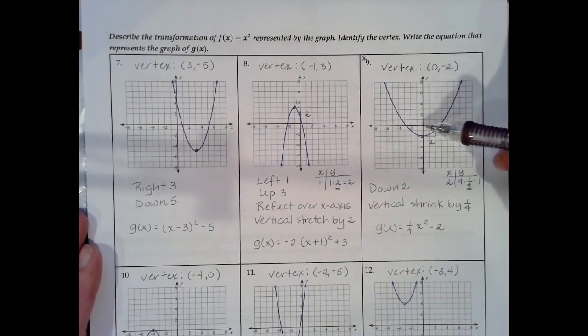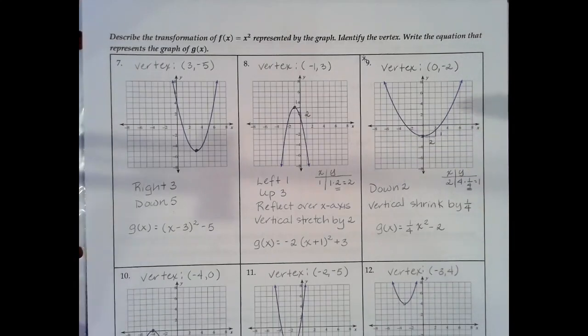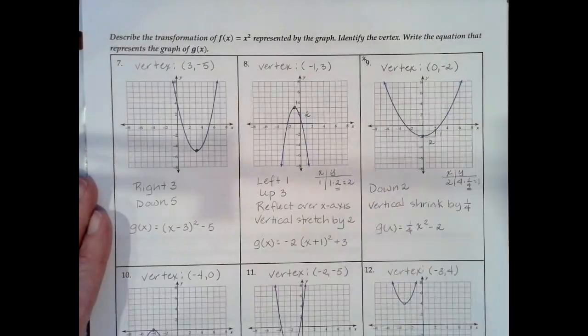And then I also noticed while the graph didn't go left or right from the origin, it did go down. So it went down 2. So we have a transformation where we're going down 2 and then a vertical shrink or compress, however you want to write it, but let's try to figure out how much.